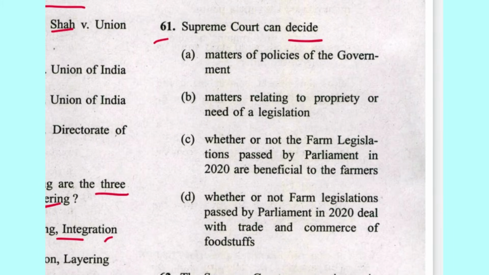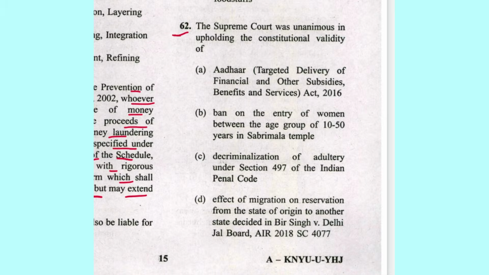Next 61. Supreme Court can decide matter of policies of the government related to propriety or needs of legislation, whether or not farm legislation passed by the Parliament in 2020 deals with trade or commerce or food stuff. D is the answer. Next is 62. Supreme Court was unanimous in upholding the constitutional validity of Aadhaar Act 2016. A is the answer. There was one dissenting.